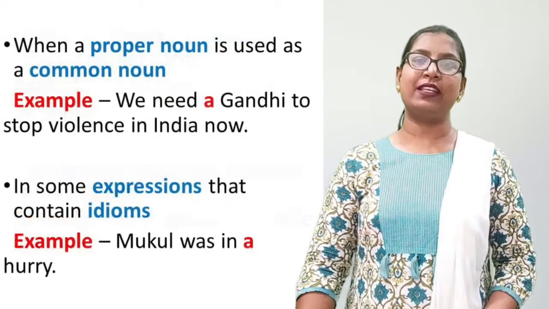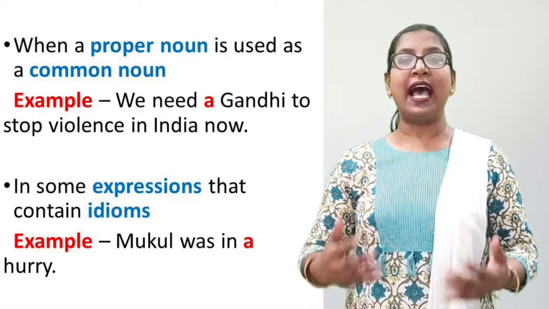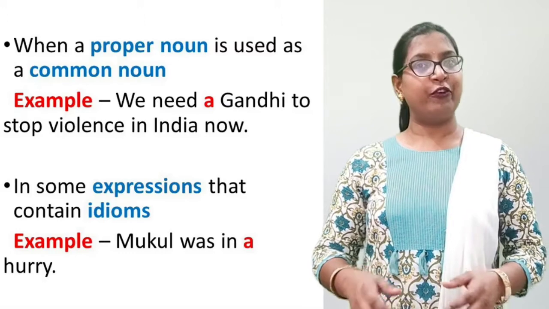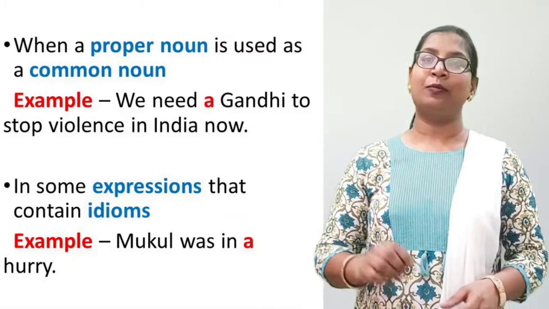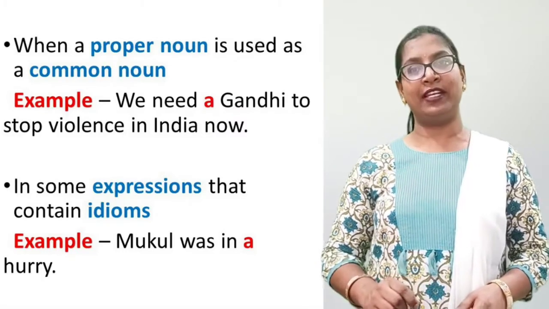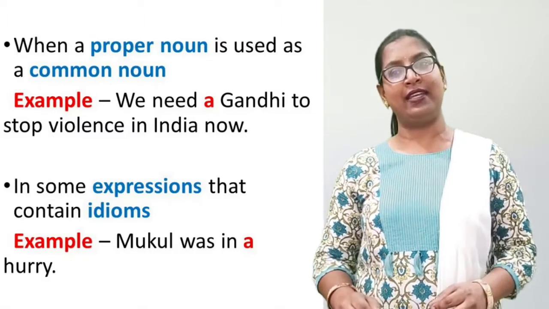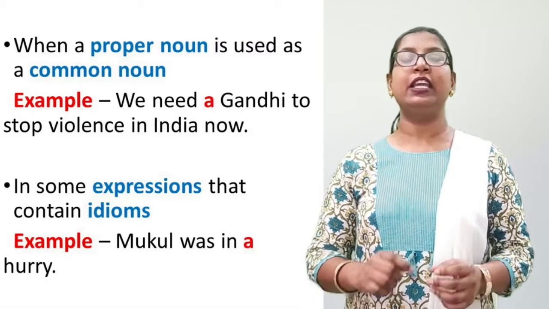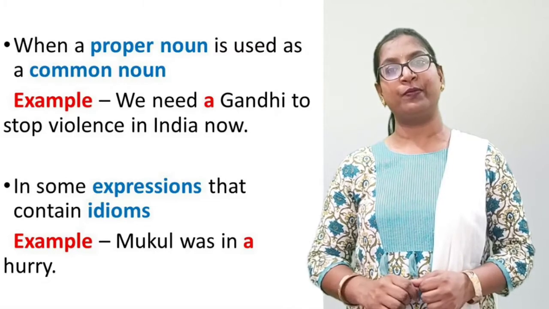The next one is when a proper noun is used as a common noun. We know, dear children, before proper nouns we do not use any article. But when a proper noun is used as a common noun, we can use the article a or an. For example, we need a Gandhi to stop violence in India now.